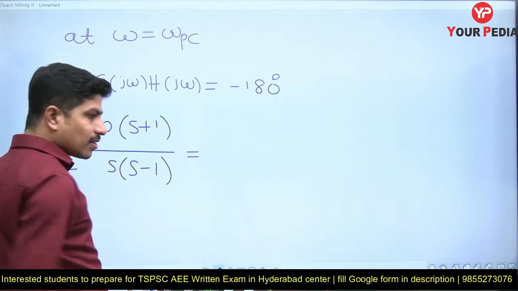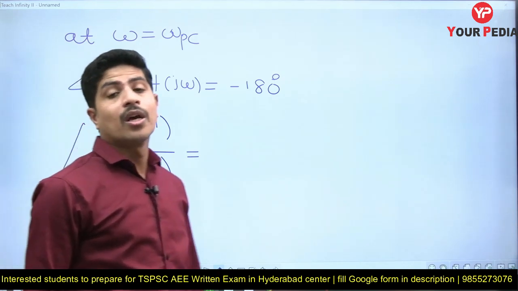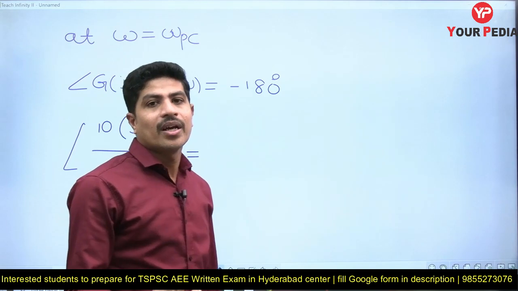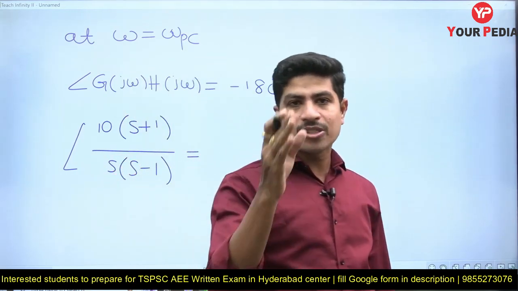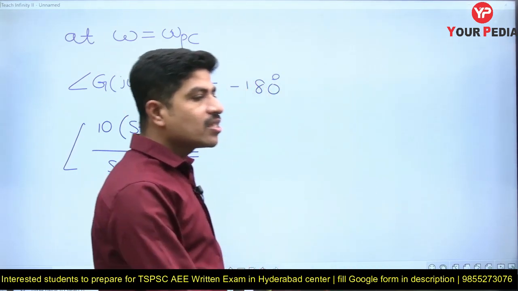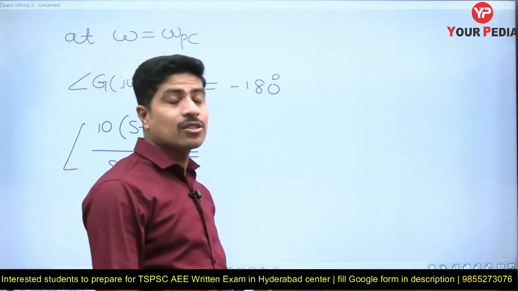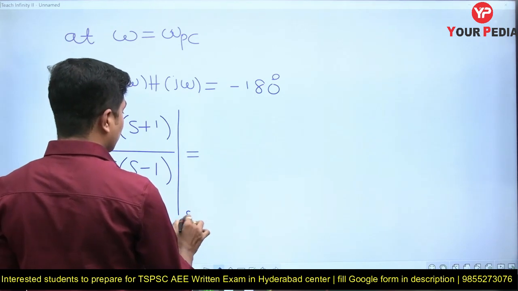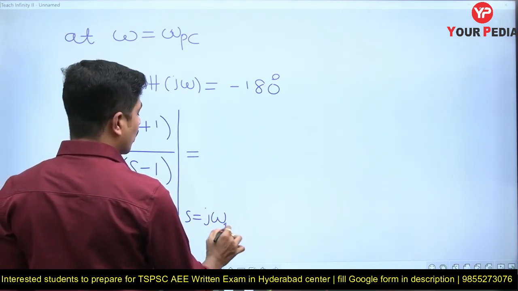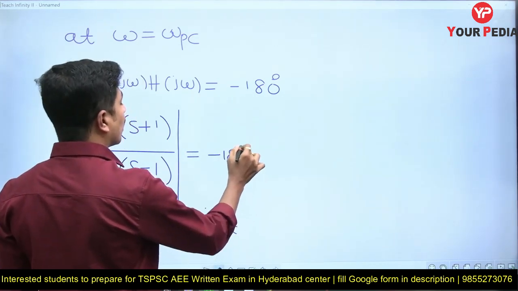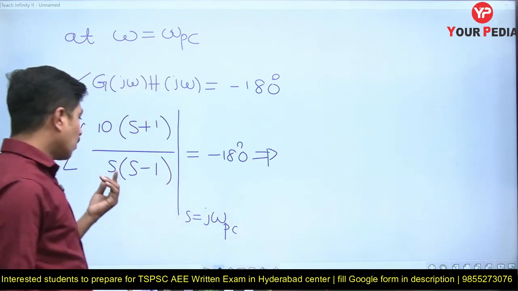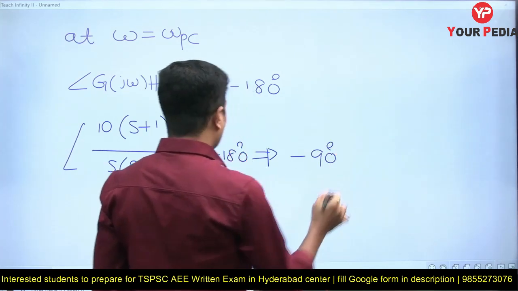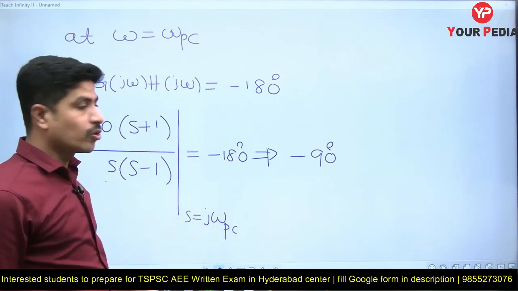We have to replace this s with j omega. Why? Because we are in frequency response analysis. Remember one point: in the entire frequency response analysis, s should be replaced with j omega. Frequency response analysis is the same as the AC analysis we do in network analysis. Now we have to replace s with j omega pc and make the angle equal to minus 180. We all know that one pole at the origin gives an angle of minus 90 degrees.